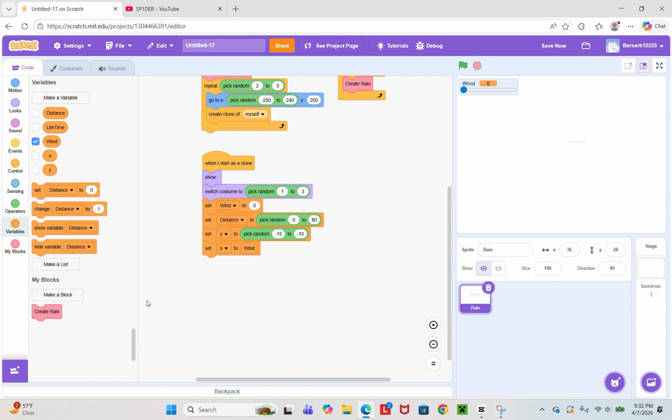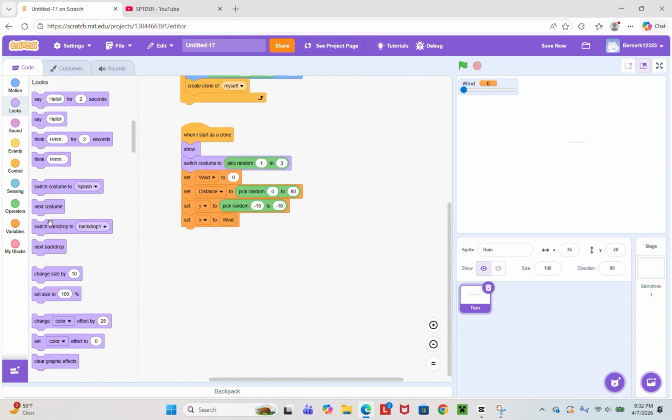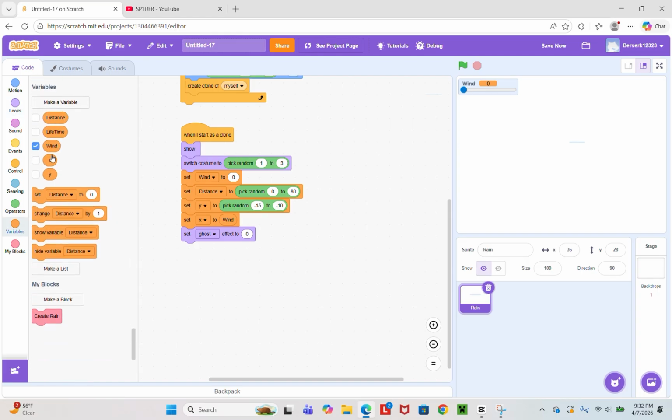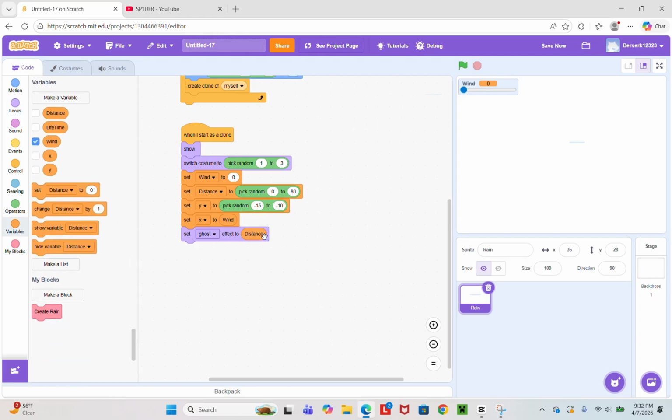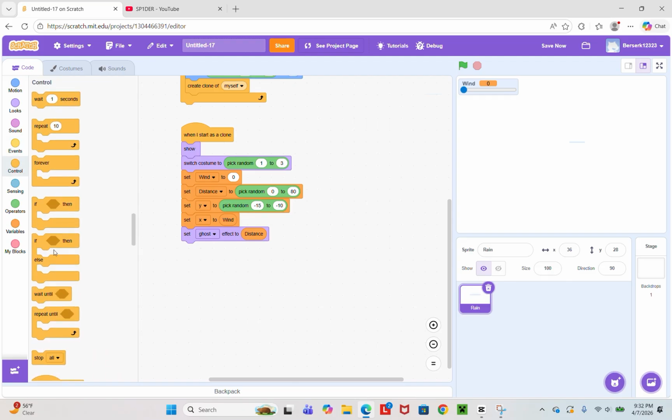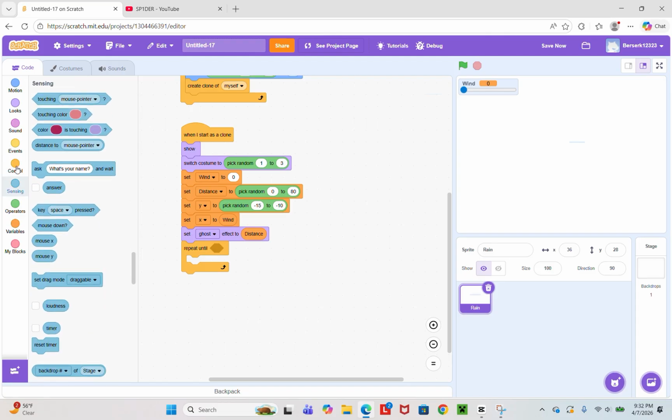Now go to looks and set ghost effect to distance. Now let's do a repeat until. Now let's do touching.